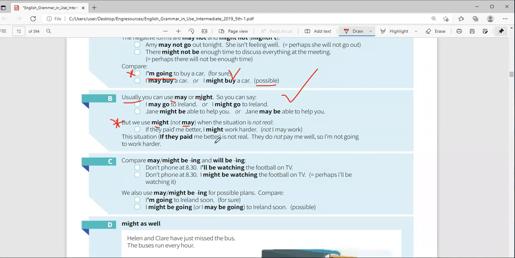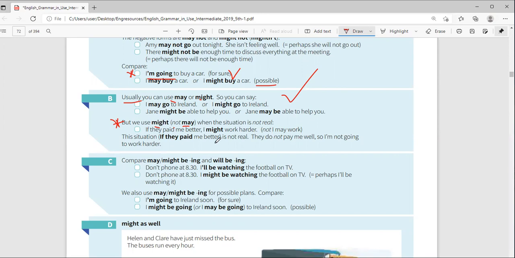I might work harder. Oh, that means that this man or this woman is not being paid better. So that's why it says, if they paid me better, I might work harder. This could be Shafi, this could be Mahmoud, this could be Zara, this could be Aisha. You know, she works there, she's paid $300 per month. So she comes late to work, and even she goes to work and she does not do a lot of work. If you ask her, why are you not that hardworking? She says, if they paid me better, I might work harder.